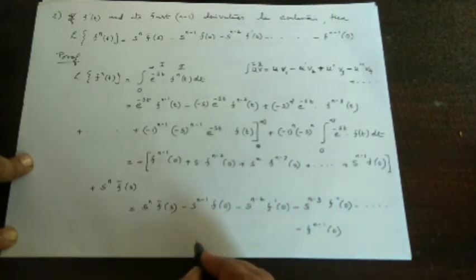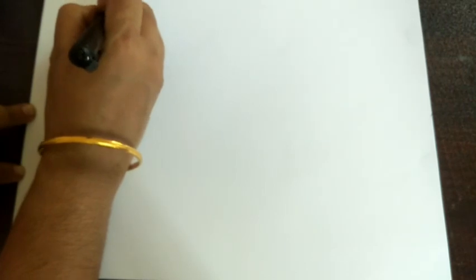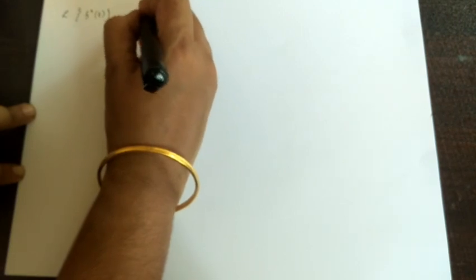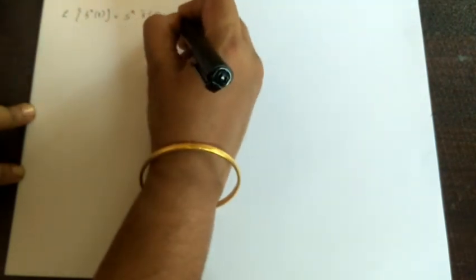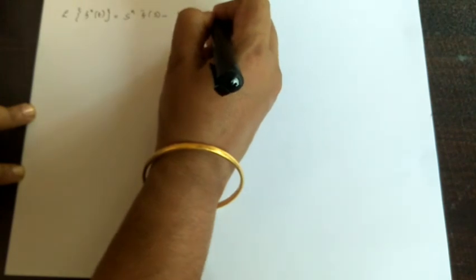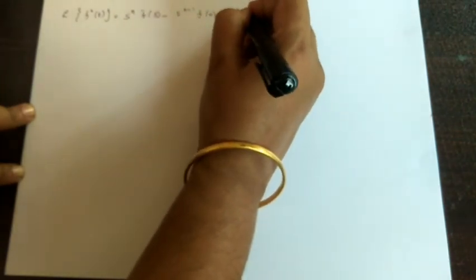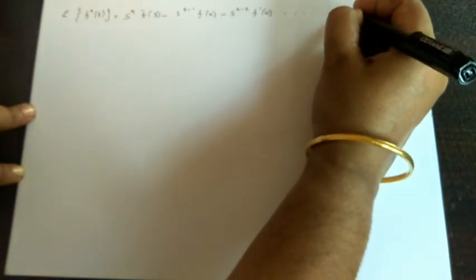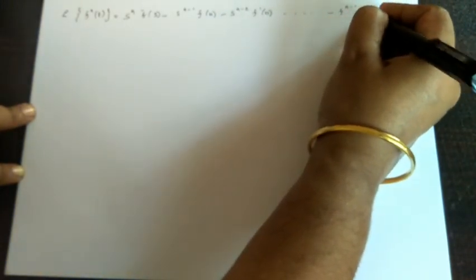Using the Laplace transform of the nth derivative of f of t, we can find out the first derivative, the second derivative, and the third derivative of f of t. First of all, writing the general formula: s raised to n f bar s minus s raised to n minus 1 f of 0 minus s raised to n minus 2 f dash 0, etc. The last term is minus f raised to n minus 1 of 0.